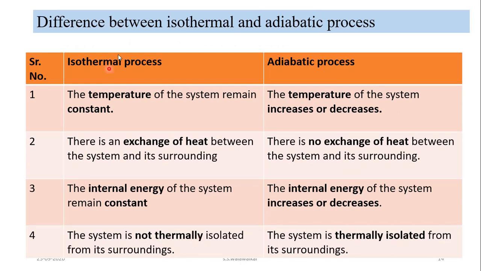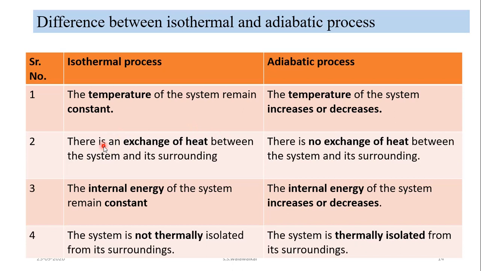Now we will see the difference between isothermal and adiabatic process. The most important question, many times it is asked. So see here, an isothermal process means a process in which the temperature of the system remains constant. And an adiabatic process is a process in which the temperature of the system does not remain constant. It increases or decreases. That depends upon whether the process is exothermic or endothermic.